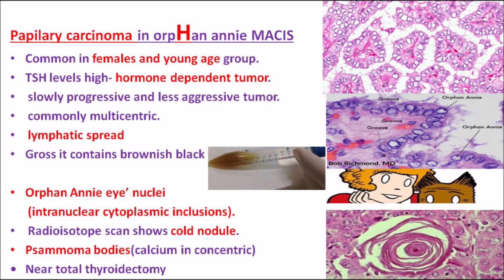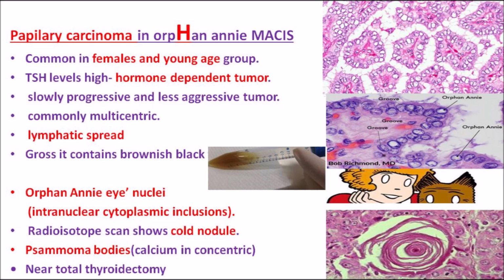So I have given it as Orphan Annie MACIS, isn't it? I am pronouncing it as Maxi. Actually you know ladies will be using maxis, isn't it? So you can remember it that way. Otherwise, Orphan Annie MACIS. What is MACIS? MACIS is actually a scoring criteria which we use, just like the TNM criteria, with tumor size, metastasis, as well as lymph node involvement. We use the TNM criteria for carcinomas, generally.